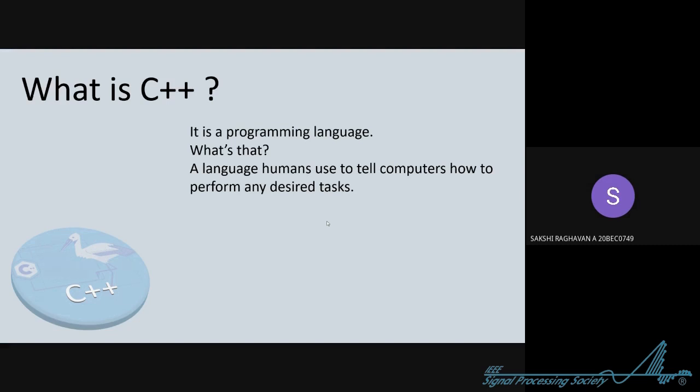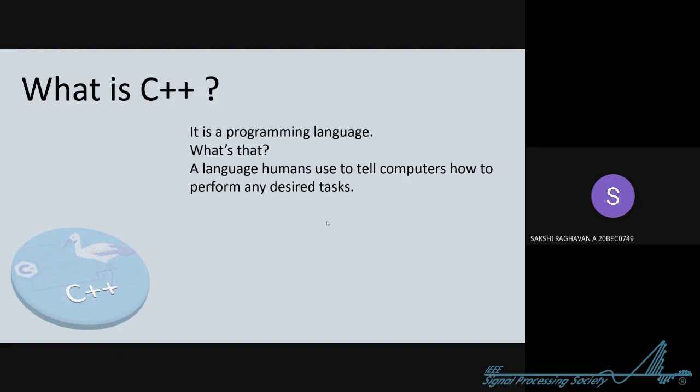Now C++ is one of the many programming languages. Right now, if you are in semester 1, you would be doing Python, right? In semester 2, you will be doing C++, and at the end of the semester, you will be doing C. And then there are so many other languages you'll be learning in different stages of your semesters in VIT.